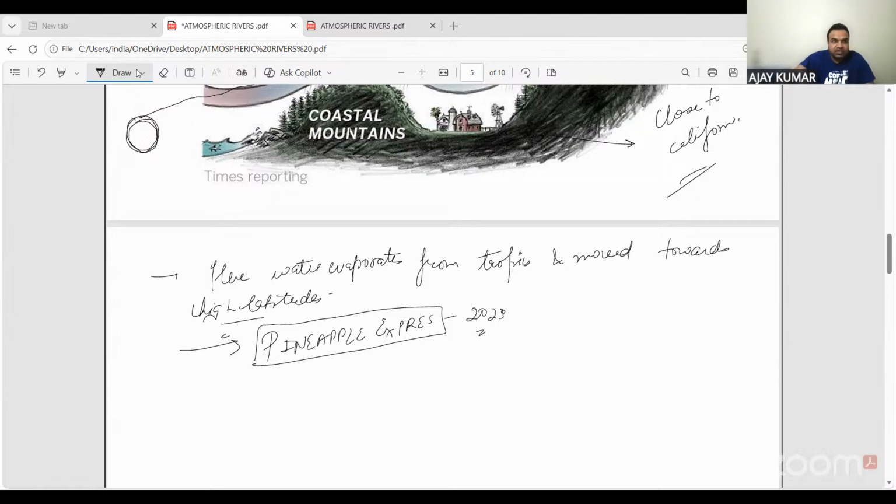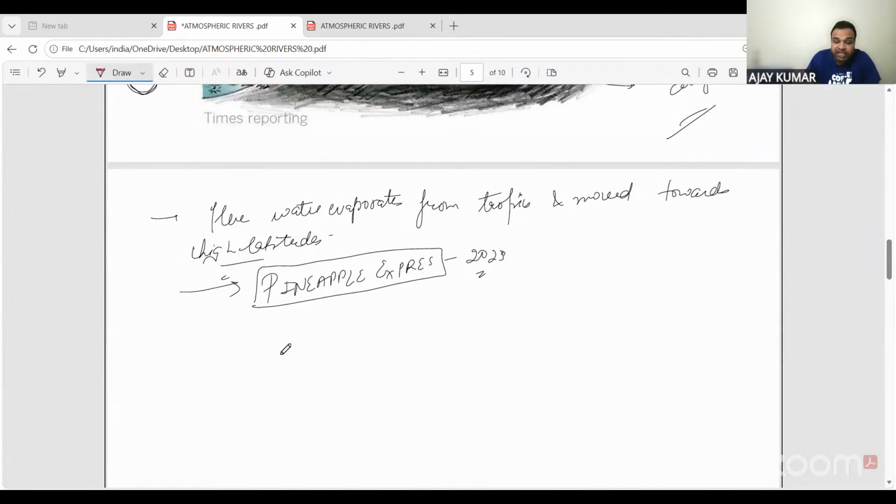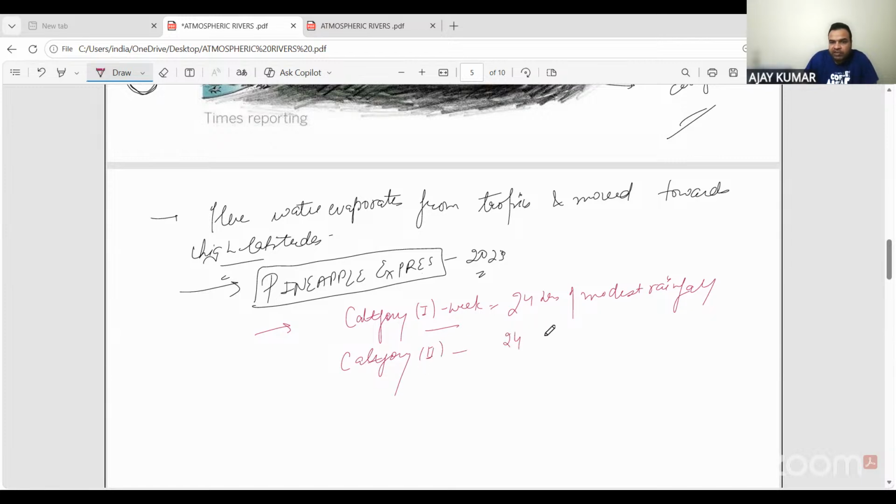ठीक है, basically what are the features of this Pineapple Express या फिर atmospheric river? This atmospheric river has few stages or categories. The category 1 atmospheric river is considered weak. And what happens in this? There is 24 hours of modest rainfall. ठीक है, category 2 atmospheric river. This is 24 hours of slightly more rainfall, मतलब more aggressive than the moderate one.